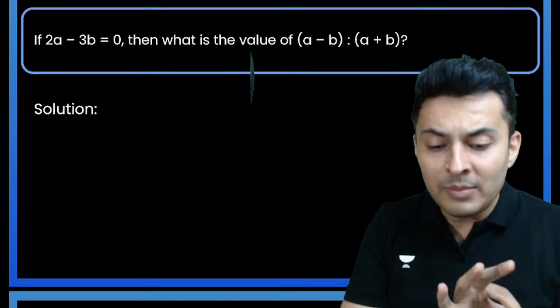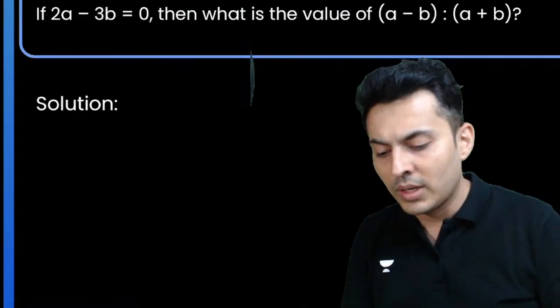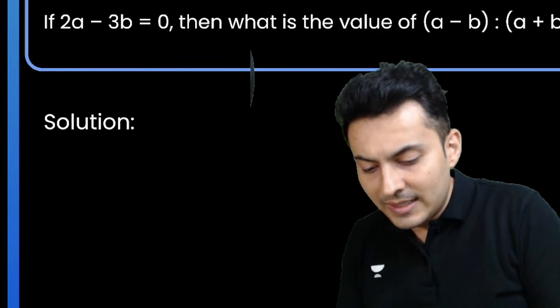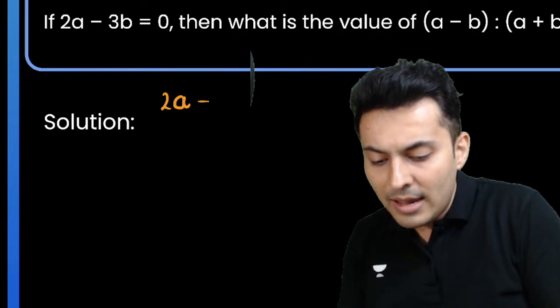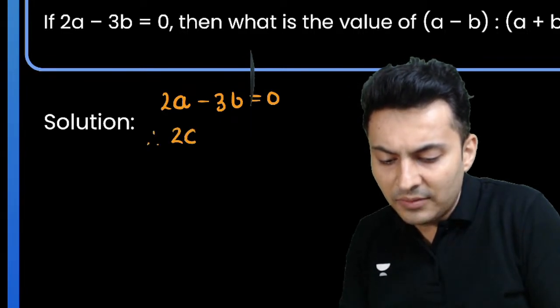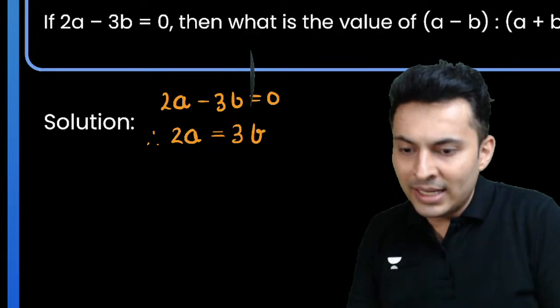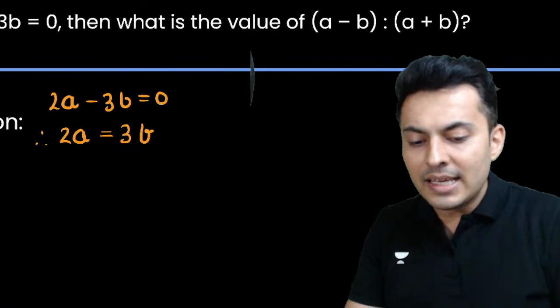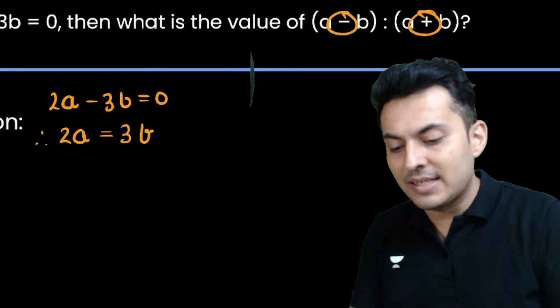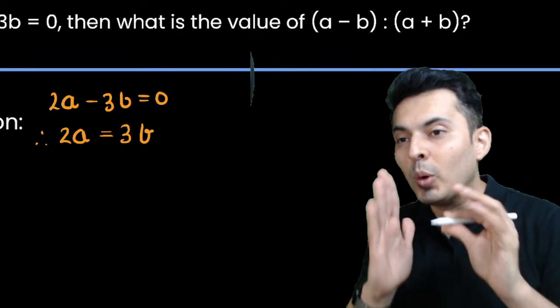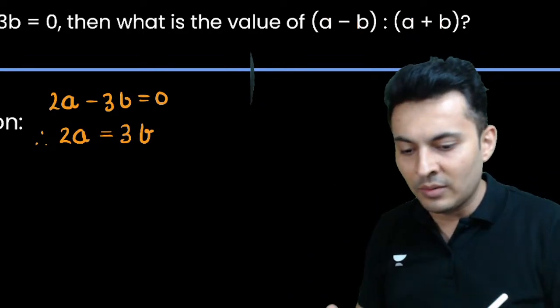What is the value of a minus b upon a plus b? Okay. Now, since 2a minus 3b is 0, can I not shift that 3b to the other side and make it look like this? 2a is equal to 3b. Can I see there is minus here and plus here and there is a ratio. So most likely componendo dividendo is involved.